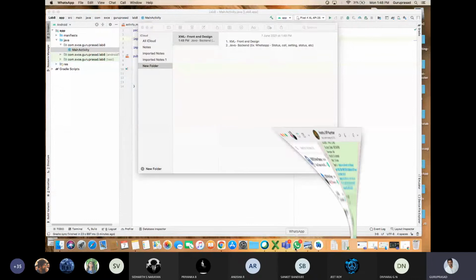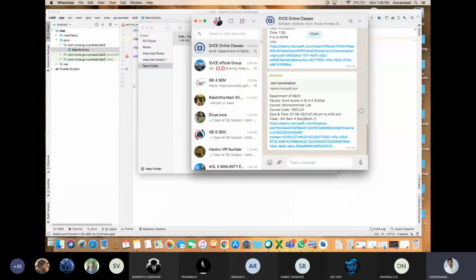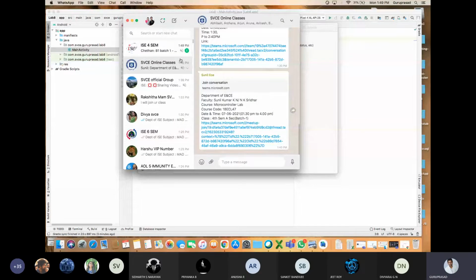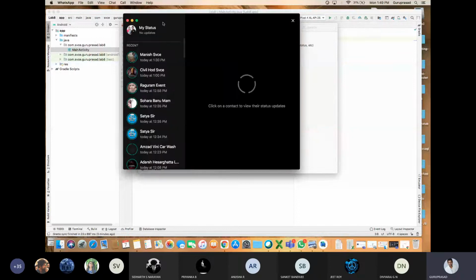Okay, you are seeing this. What is my profile pic? What is the status button? If I'm seeing this, this is the user interface, created by the XML part. Upon clicking the status button, see, it is redirected to status. Upon clicking close, I am redirected to the home button.